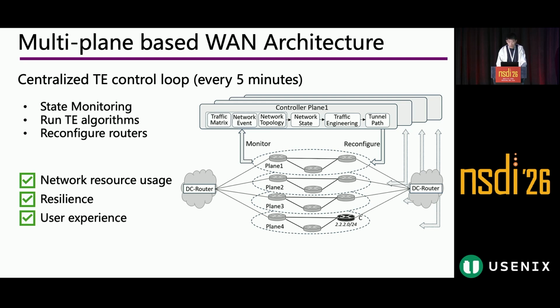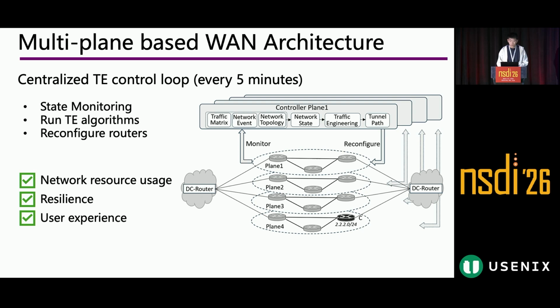So the WAN involves a controller in each plane to perform centralized traffic engineering, which takes real-time traffic demands into account to continuously adjust the traffic scheduling decisions. This centralized TE control loop operates periodically and includes three steps. The first is state monitoring, which involves the controller polling agents on each router to discover the network topology and measure bandwidth demands among the sites.